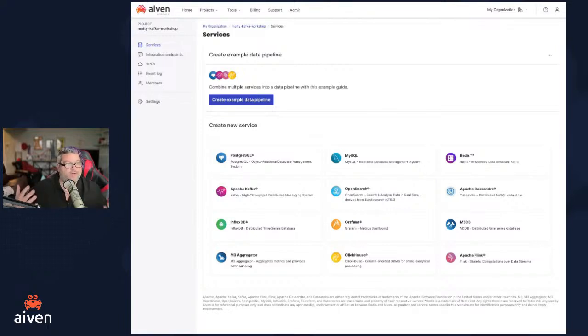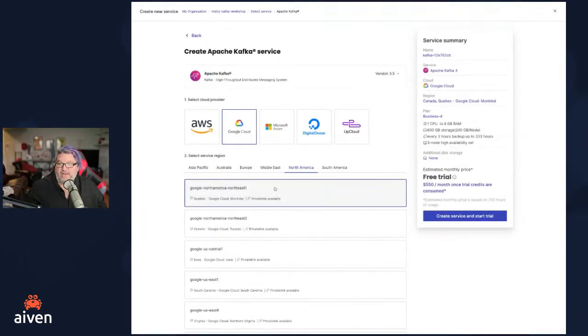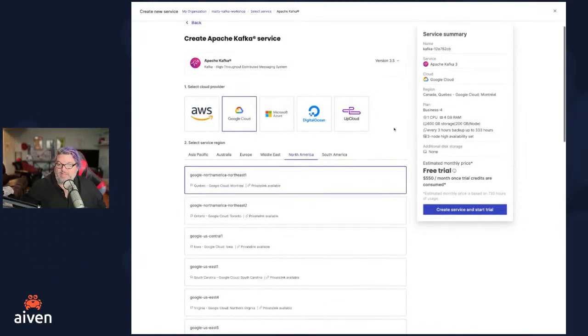Once you are set up in your account, we should be able to go ahead and create our Kafka service. We could create multiple services, but in this case, we're going to want to create a Kafka one. It's as simple as that. We can do this very quickly. We can say we want an Apache Kafka service. One of the beautiful things with Aiven is that we can run this on pretty much any cloud. So if you have a preference to run on AWS or Google Cloud or Azure, you can pick where you want to have that one.